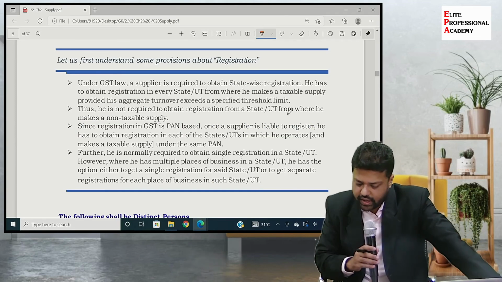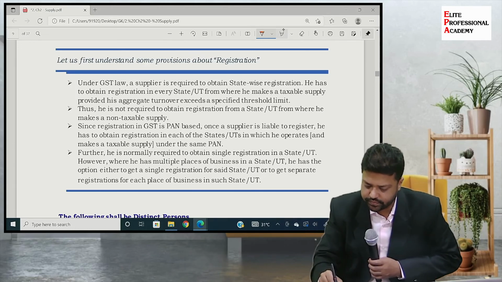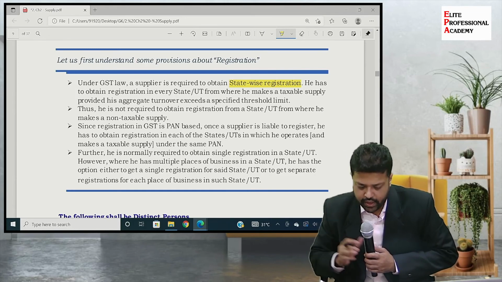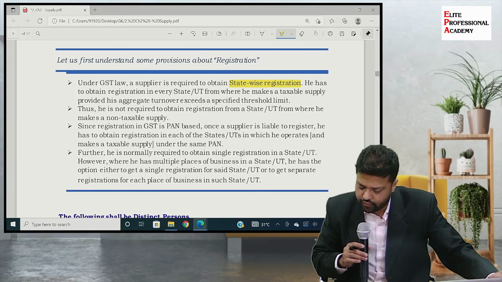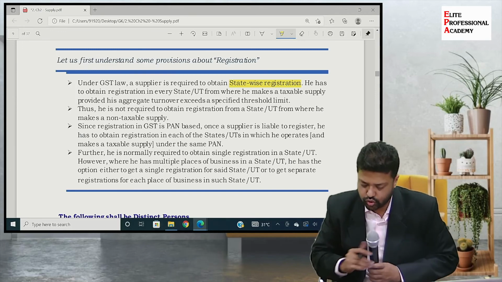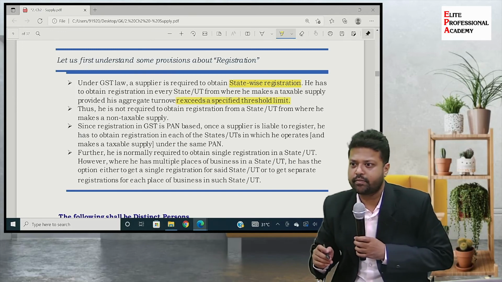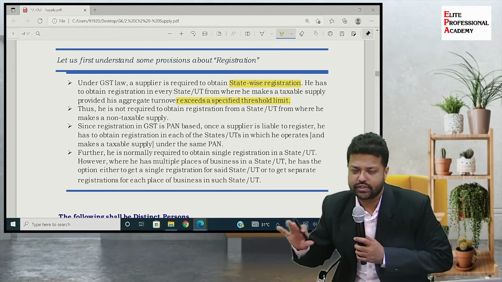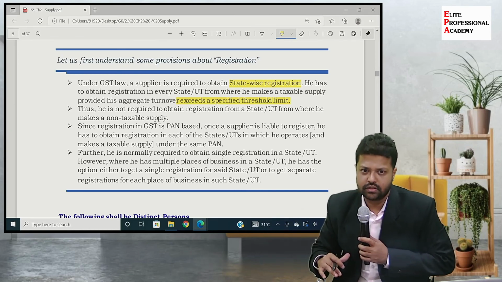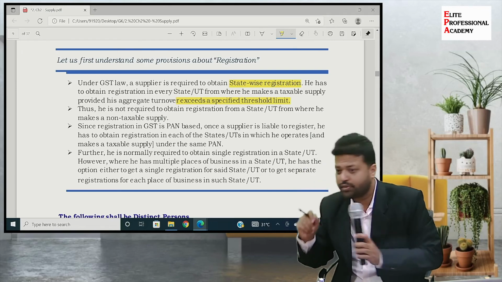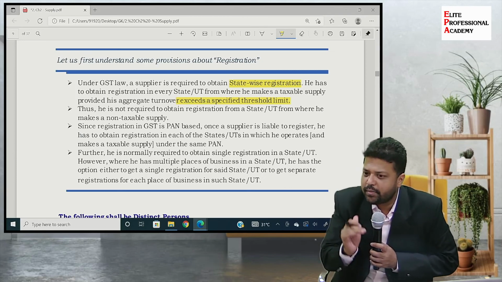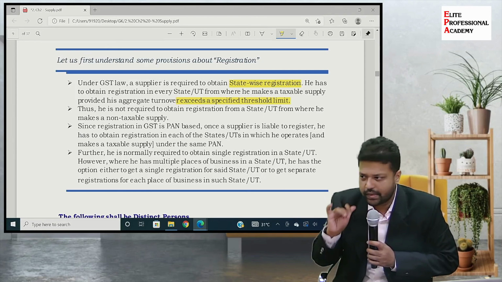Under GST law, a supplier is required to obtain state-wise registration. We have seen this. State-wise different registration number. He has to obtain registration in every state or union territory from where he makes taxable supply, provided that his aggregate turnover exceeds specified threshold limit. So this threshold limit we will see when we will go to chapter number 7, but I have just explained to you that for goods and services it is 20 lakhs, only for goods 40 lakhs, like that there are certain limits. Even for some states the limit is lesser, some states of northeast, etc., special category states. So that we'll see when we'll go to registration. But if it exceeds the specified limit in that particular state, you will obtain the registration for that particular state.